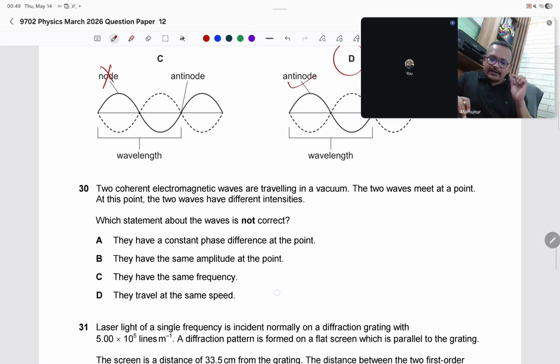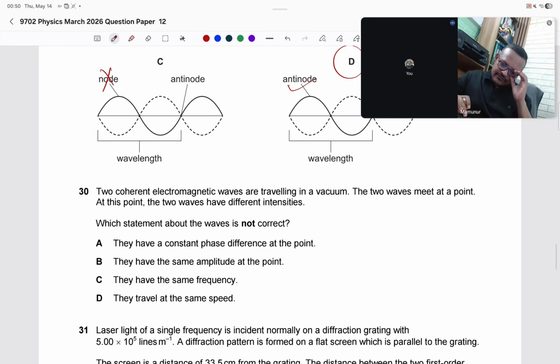Two coherent electromagnetic waves are traveling in vacuum. Coherent means same frequency and constant phase difference. Which means for both waves the frequency will remain constant, and there is a constant phase difference between them. The phase difference will not change.